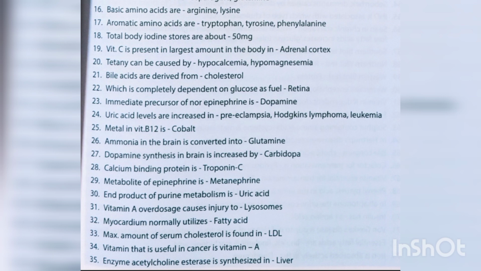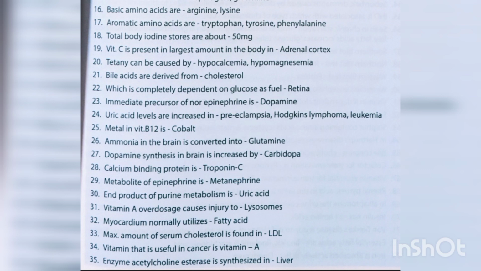Immediate precursor of norepinephrine is dopamine. Uric acid levels are increased in preeclampsia, Hodgkin's lymphoma and leukemia. Metal in vitamin B12 is cobalt. Ammonia in the brain is converted into glutamine. Dopamine synthesis in brain is increased by carbidopa.